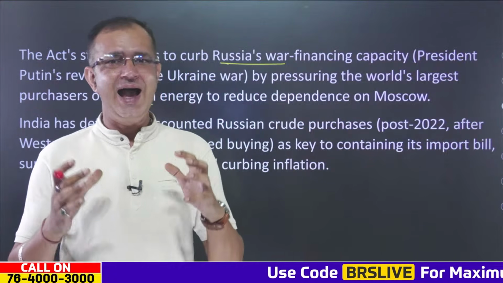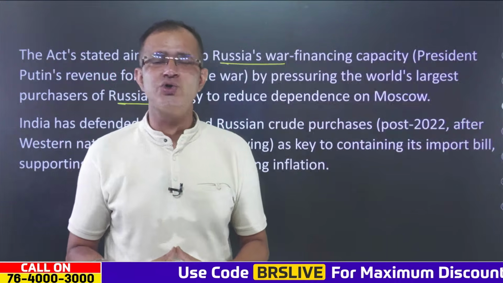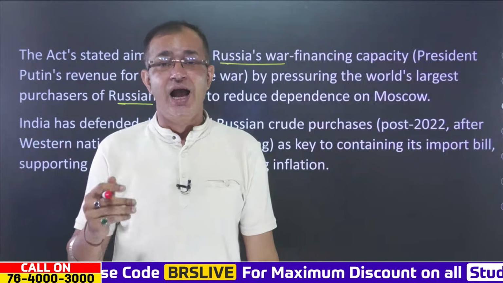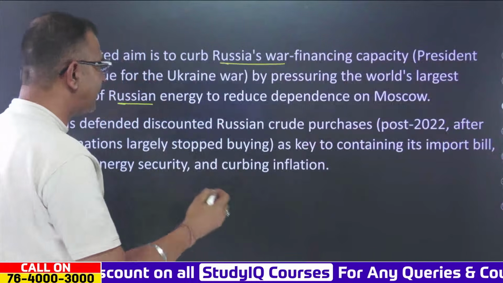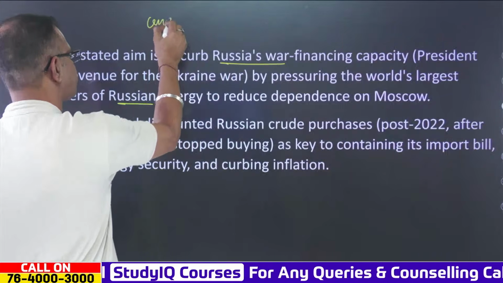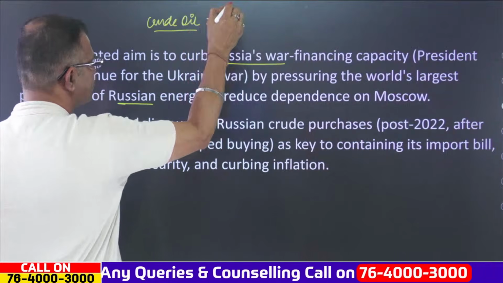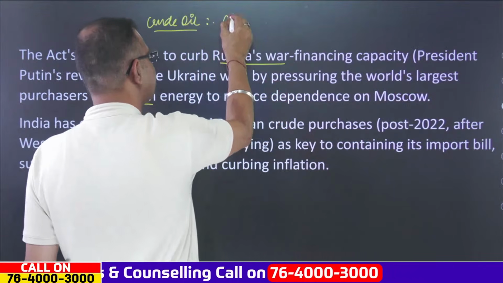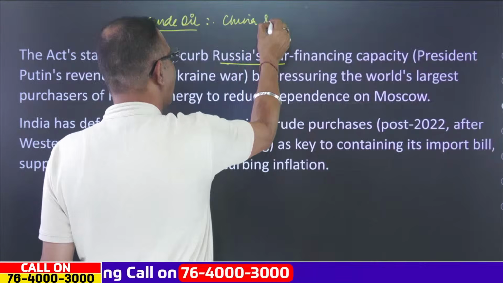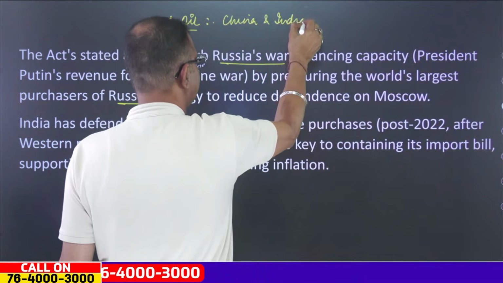Now over here, I have a question: why only crude oil and why not natural gas? Alright, this is where the bill becomes discriminatory, because when it comes to crude oil, Russia is exporting crude oil, and we have seen that China and India are the major buyers.